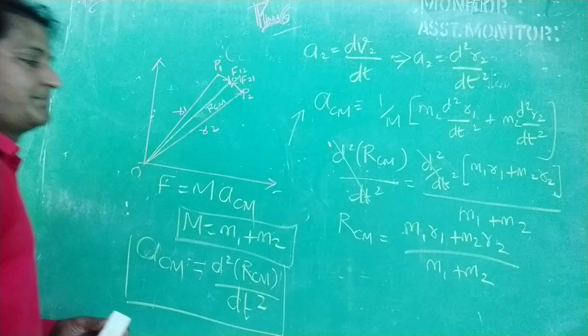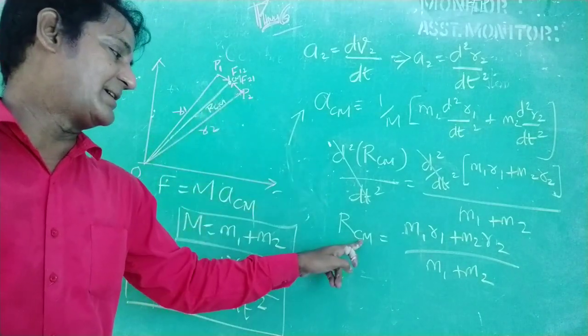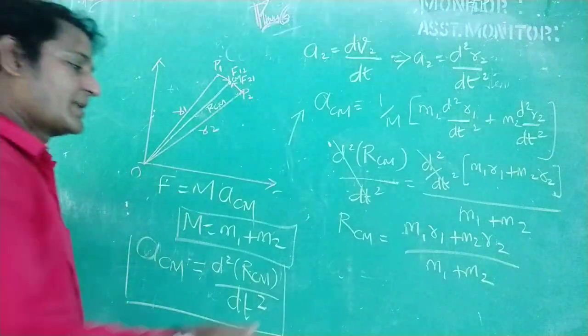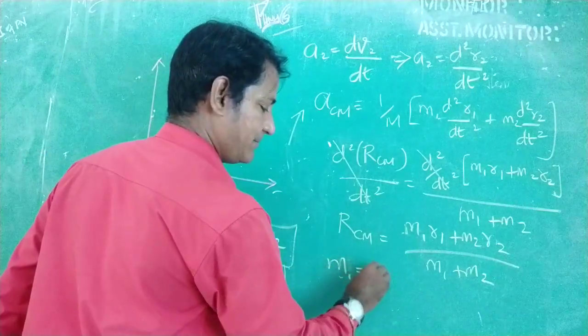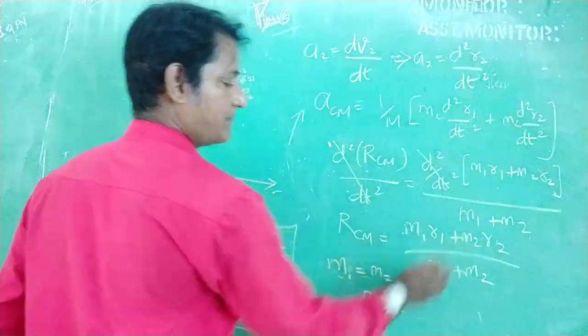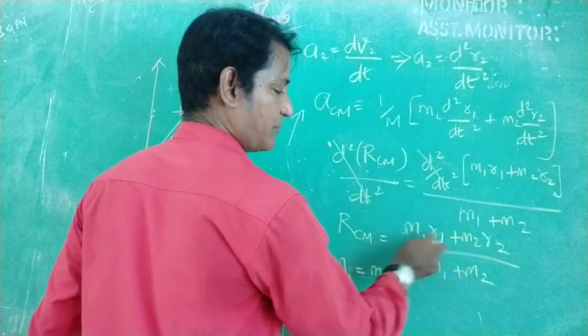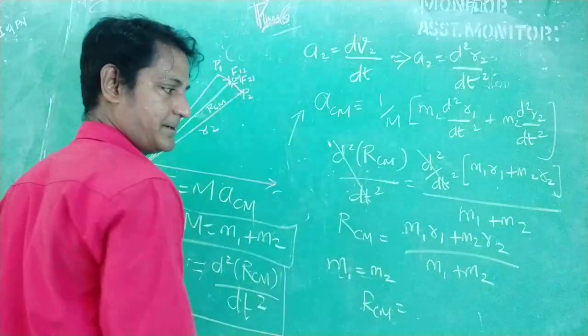So this is the position vector for the center of mass of the two particle system. If the two masses are the same, then RCM is equal to, m2 becomes m1, so m1 gets taken outside.